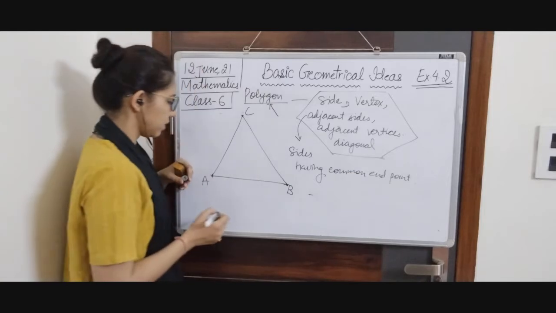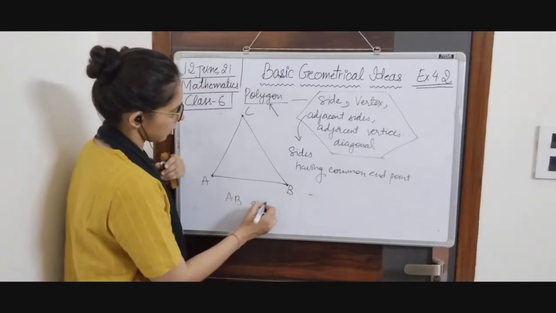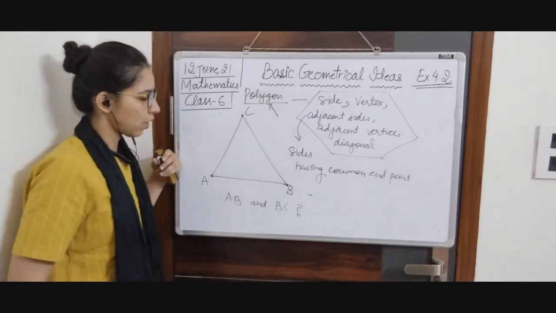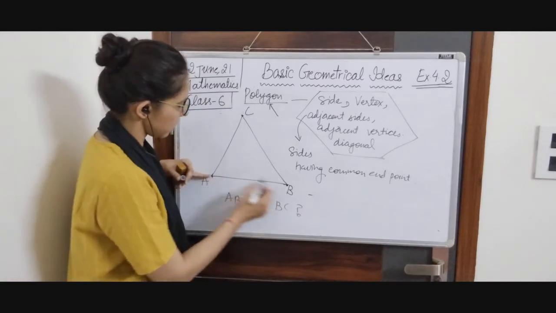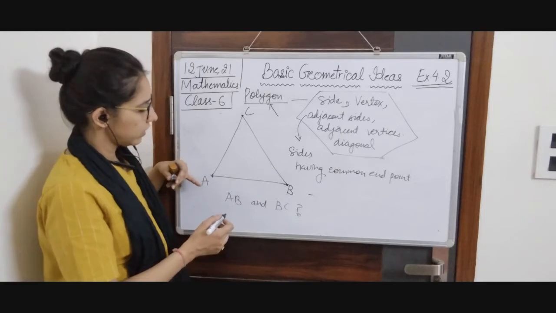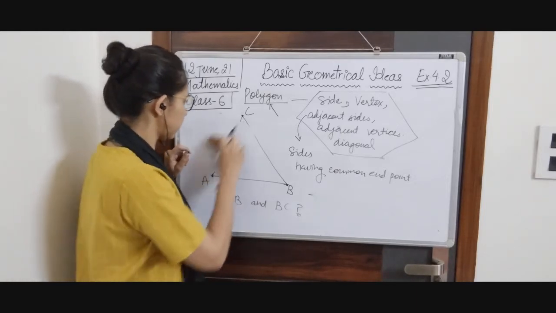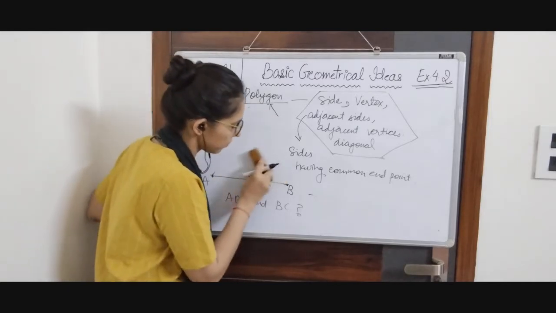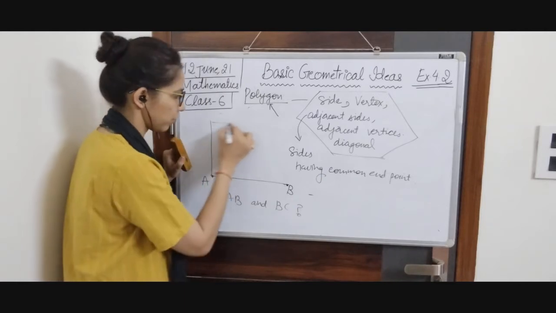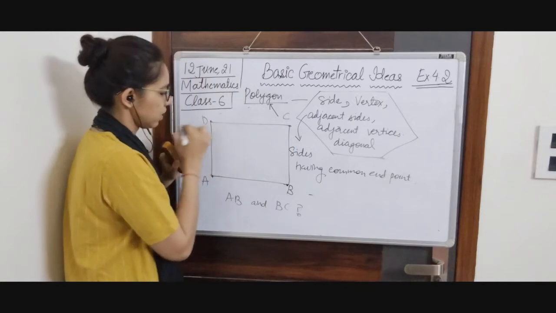In this I am going to ask if AB and BC are adjacent sides of this curve. So AB and BC, we will check if they have common endpoint or not. Okay, they have common endpoint, it means they are adjacent sides. So we can take example of non-adjacent sides only. So I'll make a different figure for that. Suppose we are talking about this, okay, C and D.